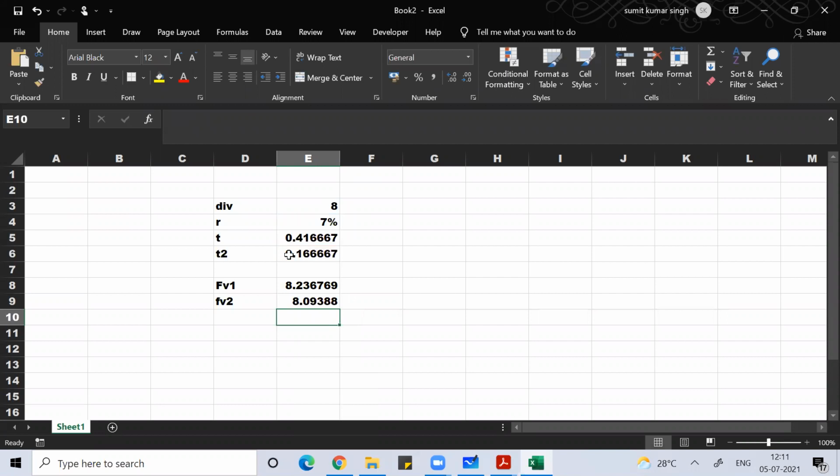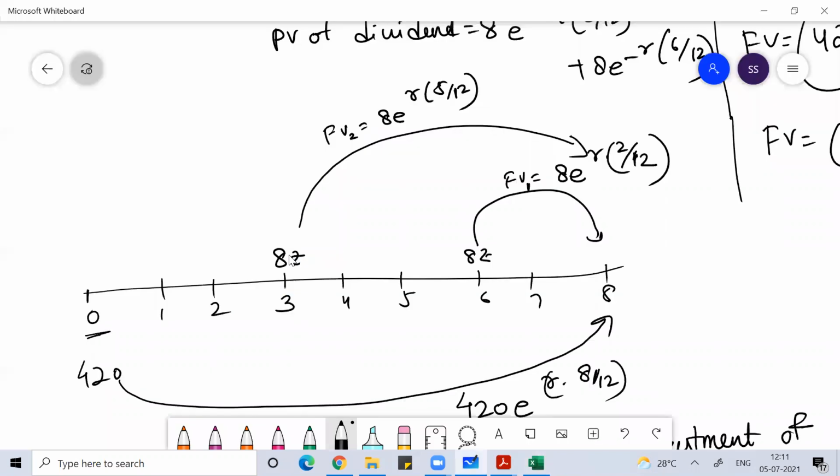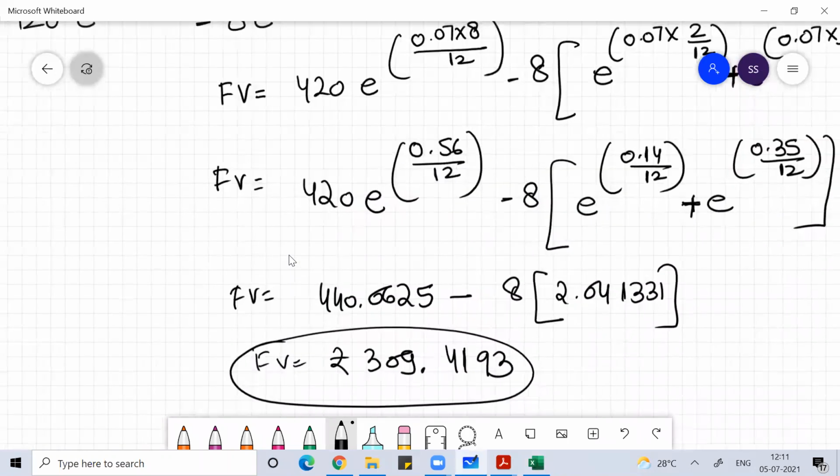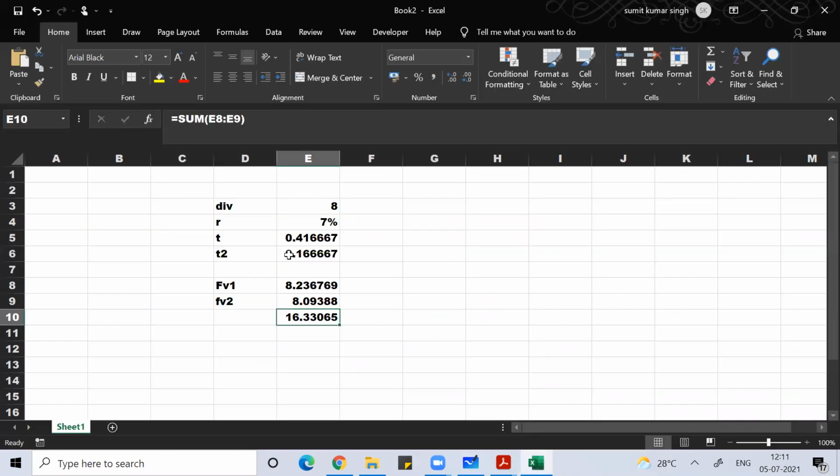Correct. So the total is 16.33065. Okay. And then your stock was 420 rupees, right?